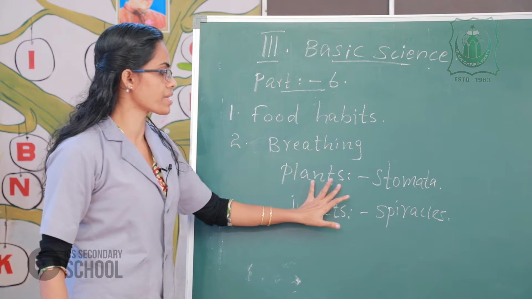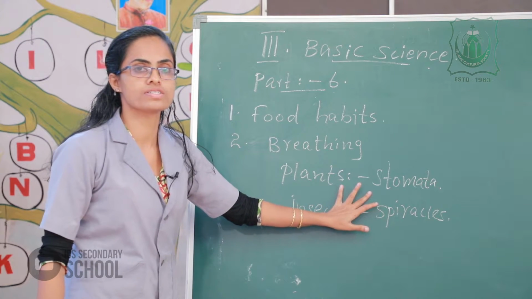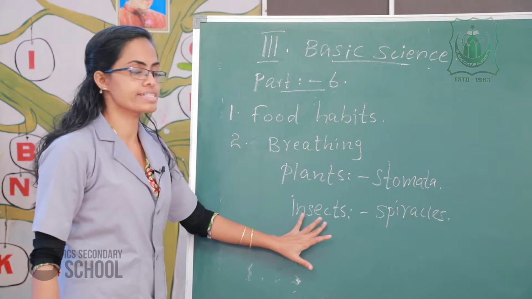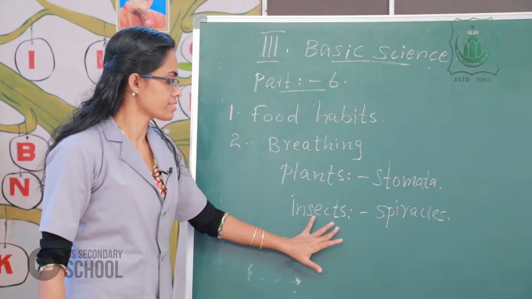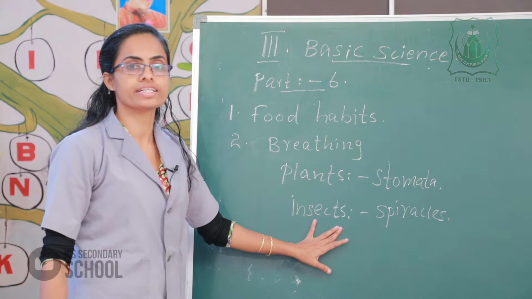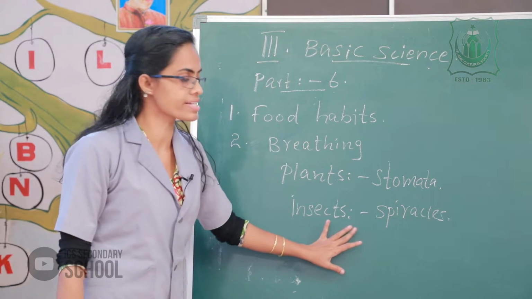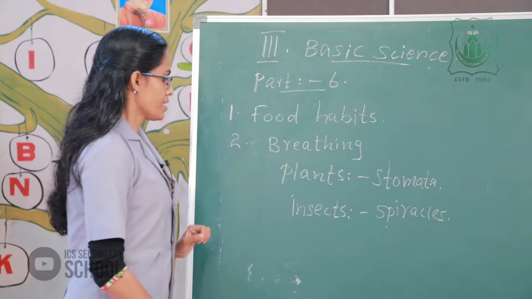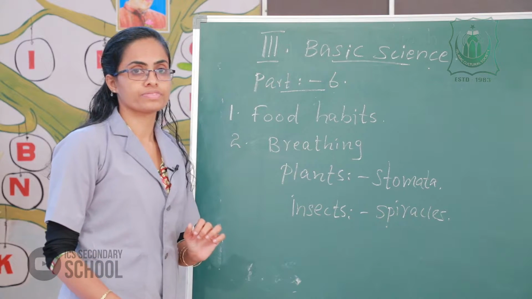Plants breathe through tiny holes on their leaves called stomata, and insects like flies and cockroaches breathe through tiny holes on their body surface, called spiracles. Clear? Yes.